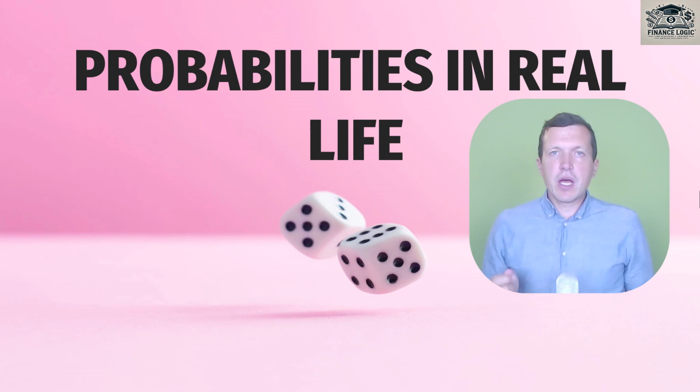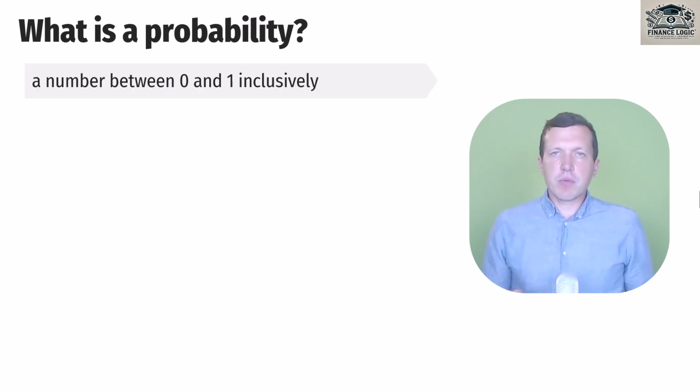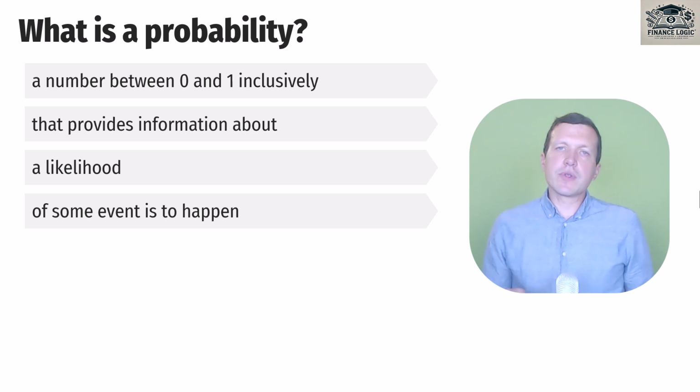So let's start. At first, it's very important to understand what probability is. Let's make a definition. Probability is some number between 0 and 1 inclusively that provides us information about the likelihood of some event to happen. So it is some number from 0 to 1 or from 0 to 100% if we would like to measure it in percentage, that we can use in order to understand whether some event is probable, possible or remote.